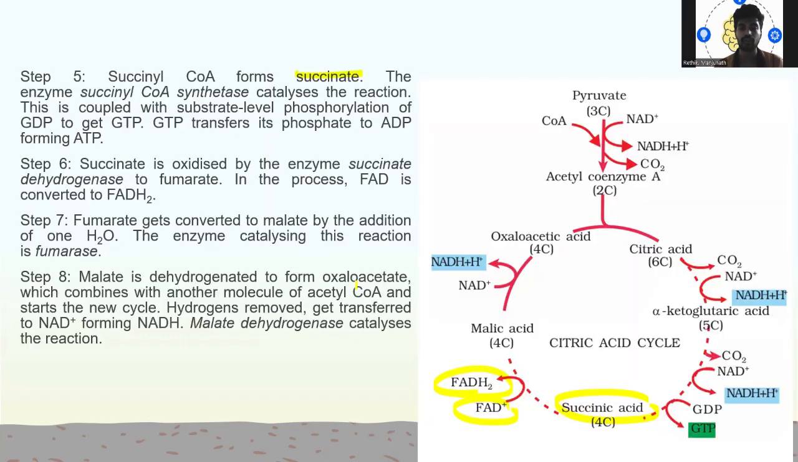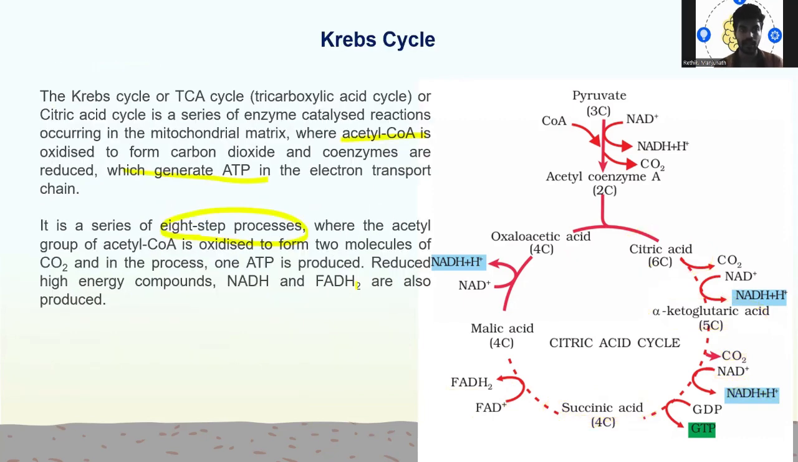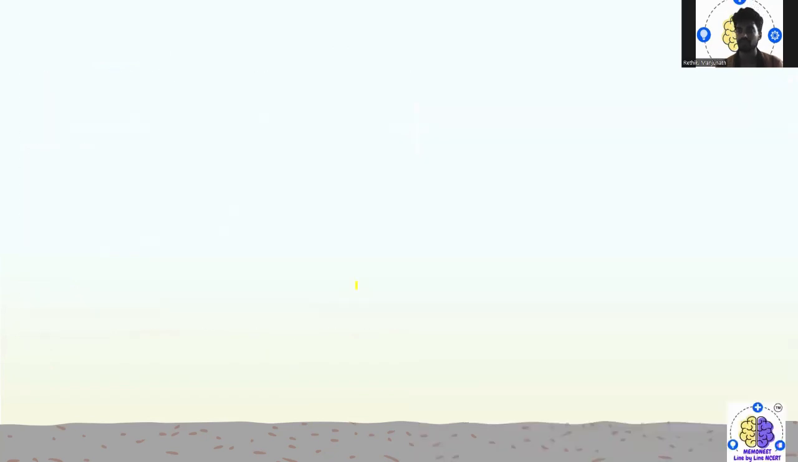So this is all about the Krebs cycle or the citric cycle, or whatever you want to call it. It's called the TCA cycle, Krebs cycle, or citric cycle. This is all about how the entire thing happens during respiration. It's actually a very complicated unit. The only thing that you need to remember are the steps here.